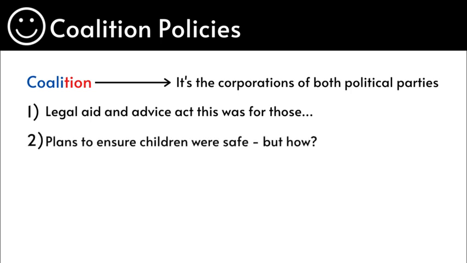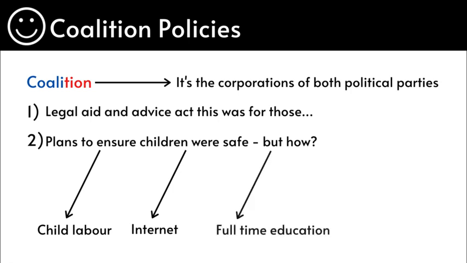Plans to ensure that children were safe. Think of ways how this was done. I'll give you a few seconds. The first way was child labour. Child labour was abolished. Internet. Plans were put in place to make sure that children were safe from the internet and adult-appropriate content on the internet. It was a requirement that children were in full-time education until the age of 18.